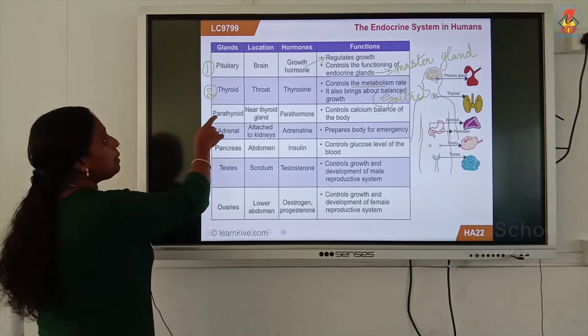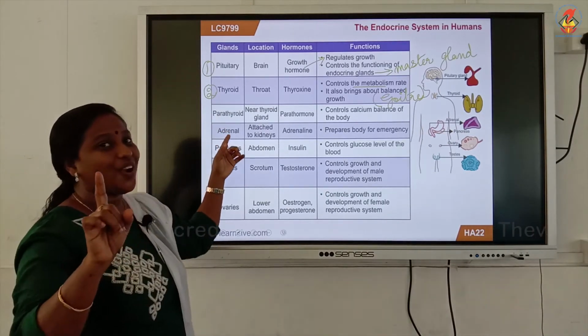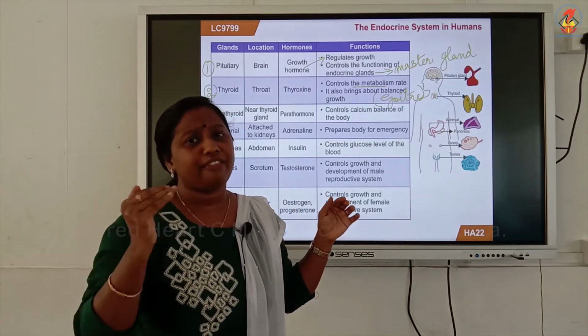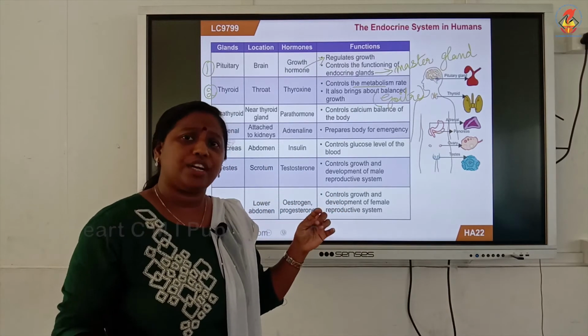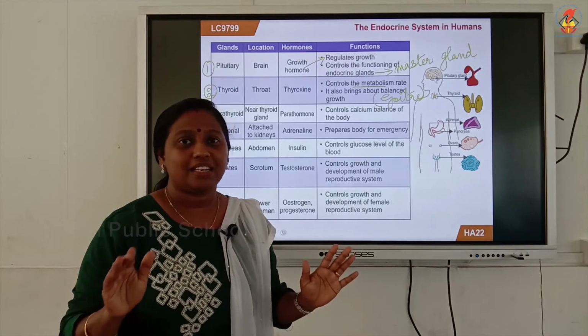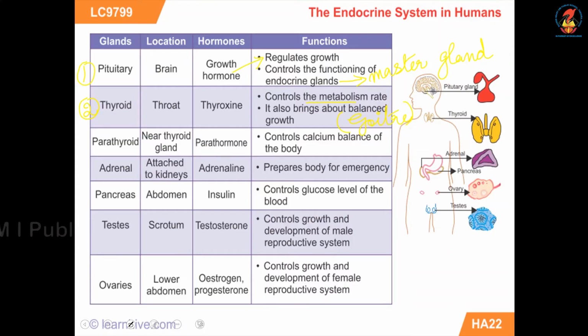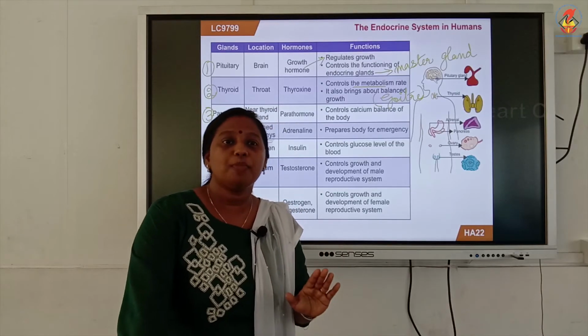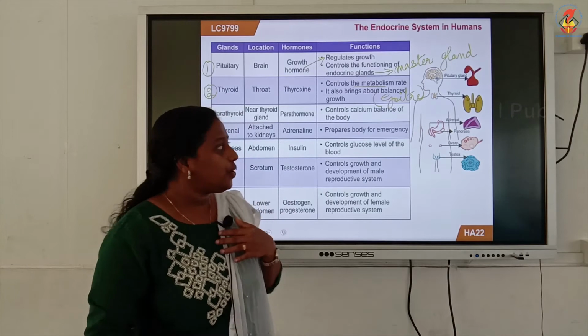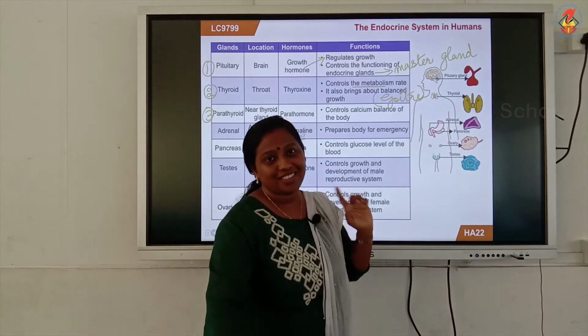Number 3, it is parathyroid. Now this parathyroid gland is not given in your textbook. This is extra information for you. So if you want, you study it, or else you just skip it. But I will explain it. The parathyroid gland, the third endocrine gland, is seen near your thyroid gland. It will release a hormone called parathormone, and this parathormone will control the overall calcium metabolism of your body. The calcium balance of your body is controlled by this parathyroid gland.